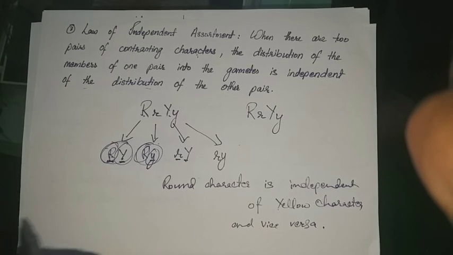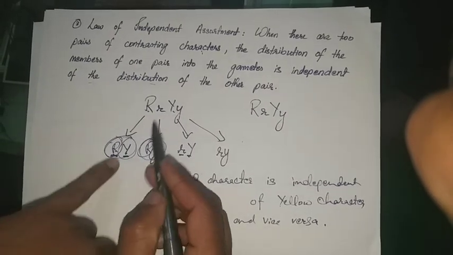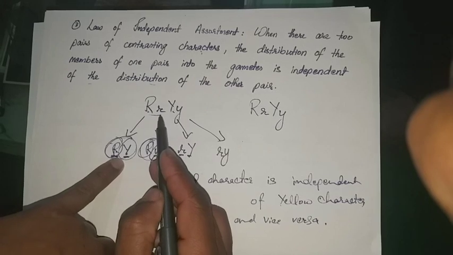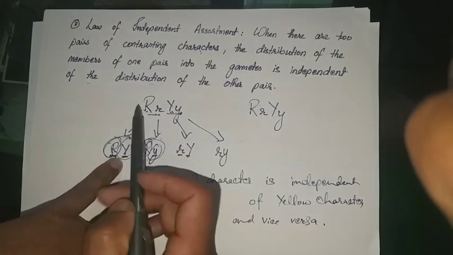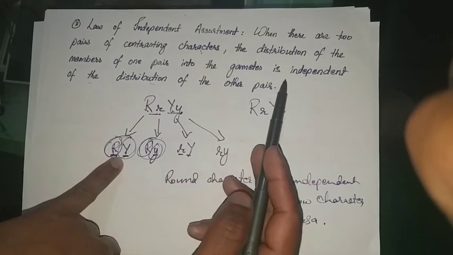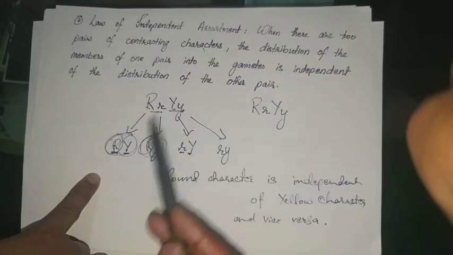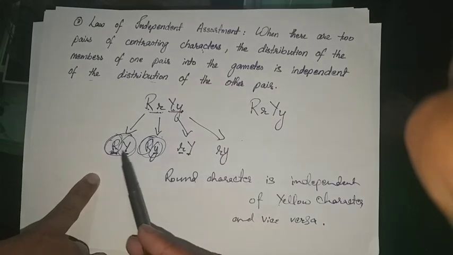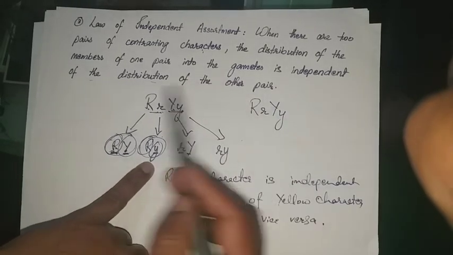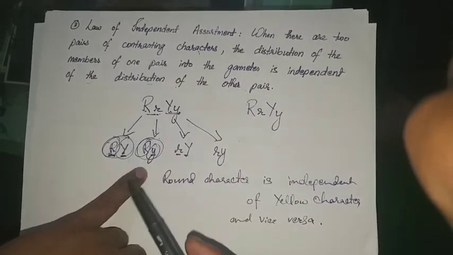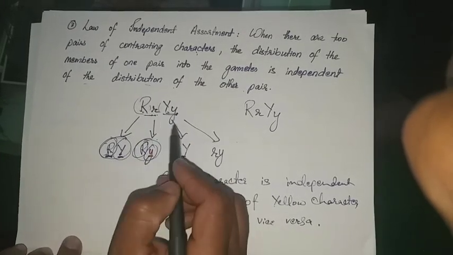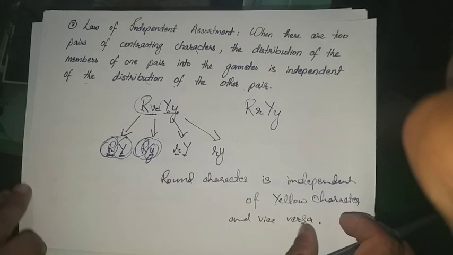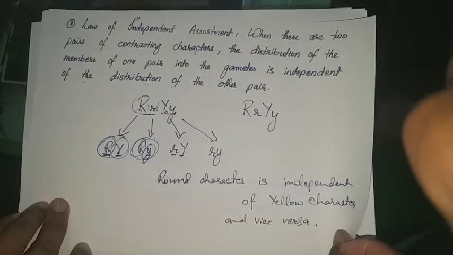When there are two pairs of contrasting characters, you can see this is round green, yellow, round wrinkled, yellow green. The distribution of the members of one pair into the gamete is independent of the distribution of the other pair. So it is not mandatory that a round should pair off with yellow. It can pair off with the green also. So that is what the law of independent assortment states.